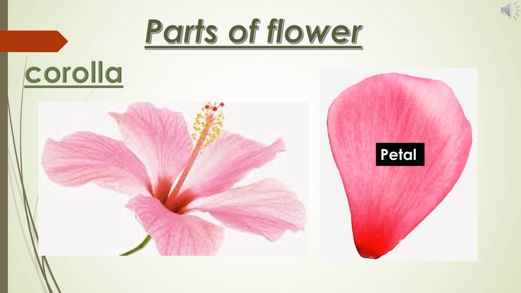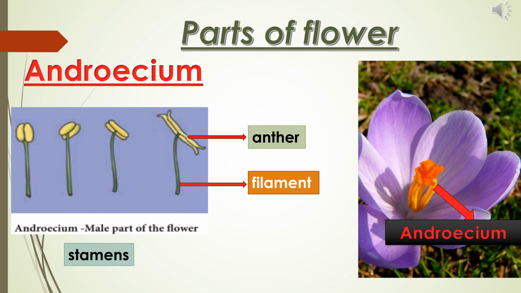Look at this picture, the brightly colored part. It is called a petal. Petals are the largest part of the flower. Petals are attractive, brightly colored, sometimes sweet scented to attract the insects. The ring of petals together is called a corolla. What is the function? The function is it helps in pollination.